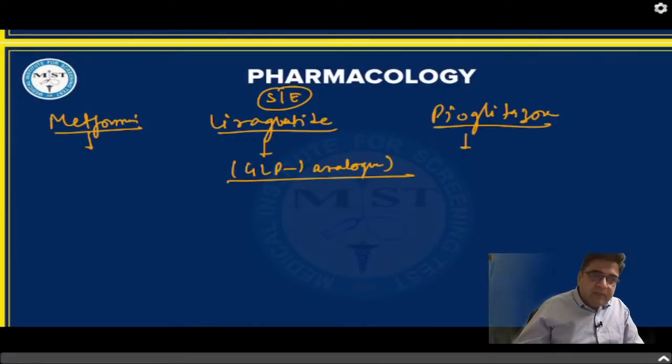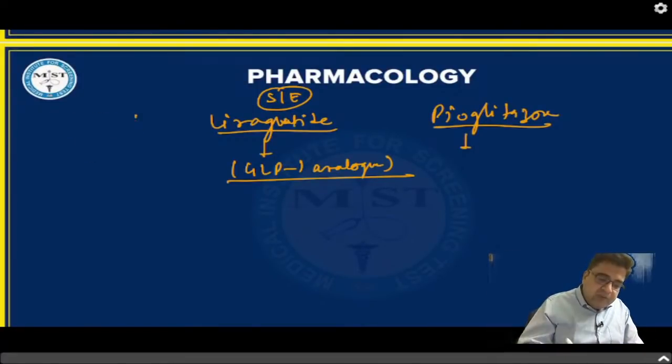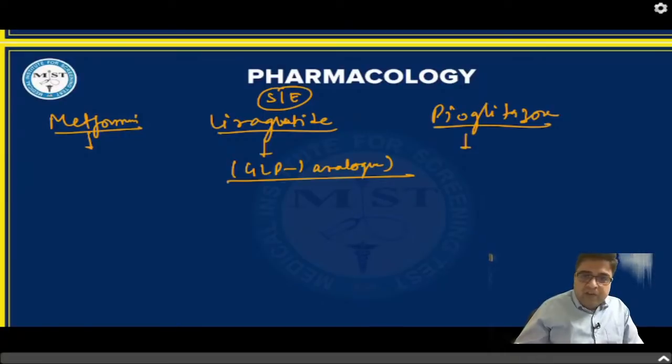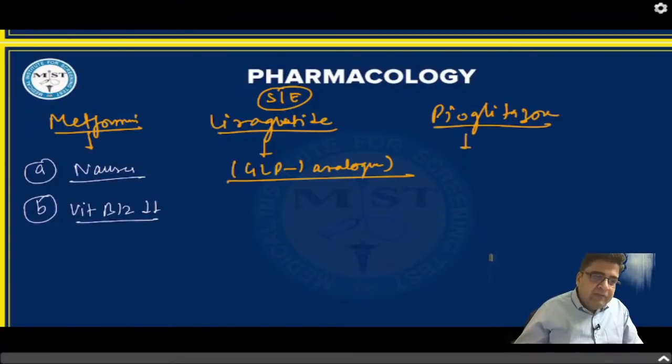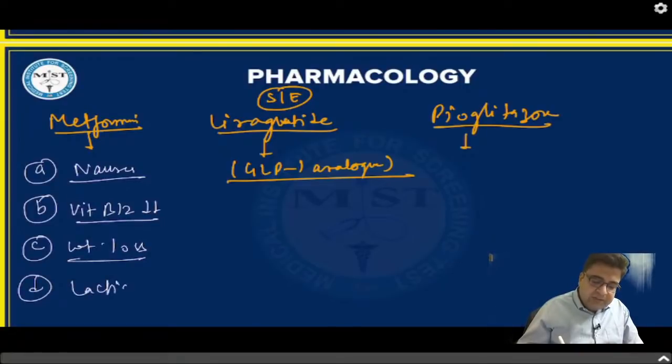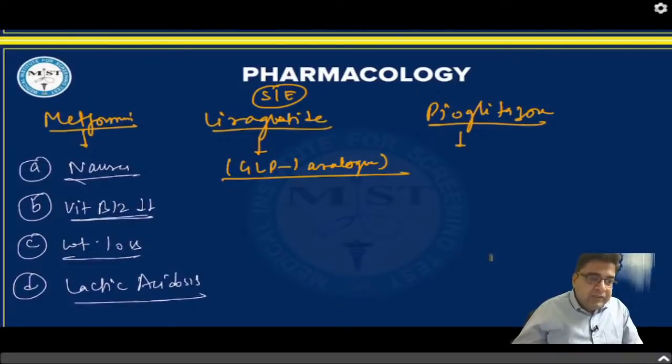Metformin side effects. If I ask you what is the most common side effect of metformin, if you take the metformin tablet, you will develop nausea. So nausea is very common with metformin. This medicine can also result in vitamin B12 deficiency. Number 3, this medicine can also cause weight loss. Number 4, this medicine can also cause lactic acidosis. So: lactic acidosis, weight loss, vitamin B12 deficiency, and nausea.